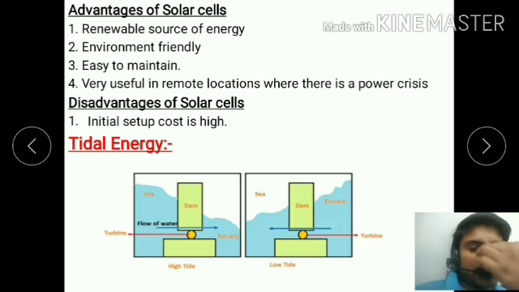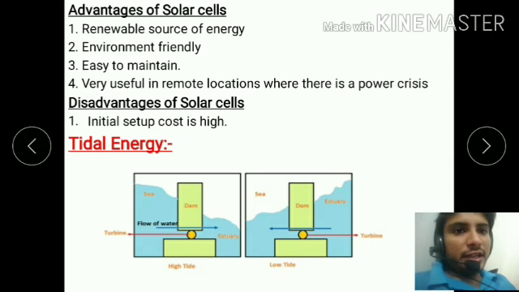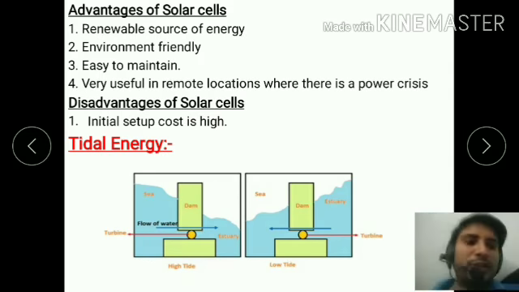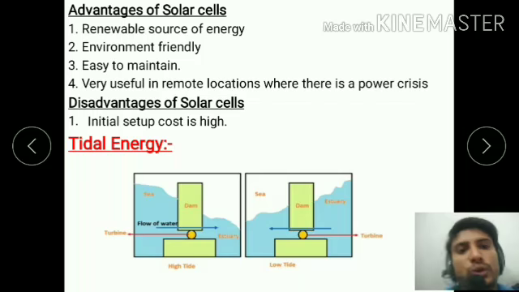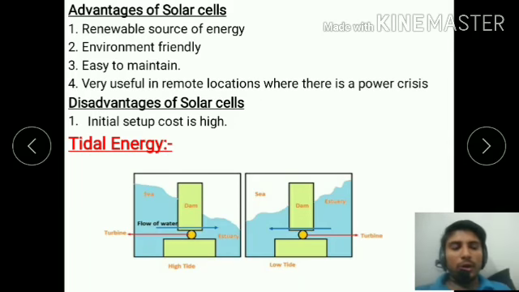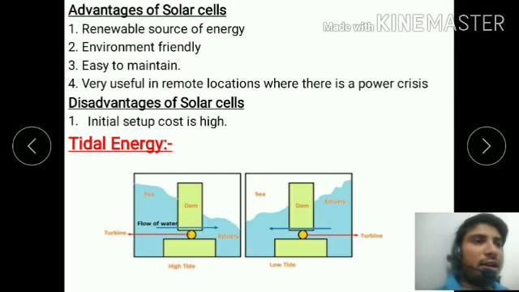The disadvantage of the solar cell is that it does not work in cloudy areas and in the cloudy or rainy season. The initial setup cost is high. Actually, solar cells are very expensive, so we can install them at our home for the production of electricity, but it's a little bit expensive.